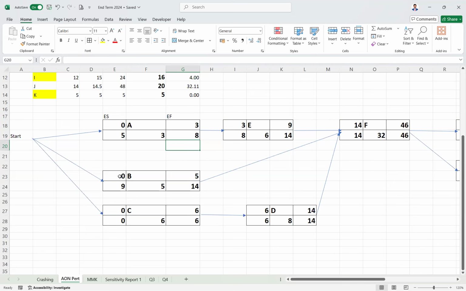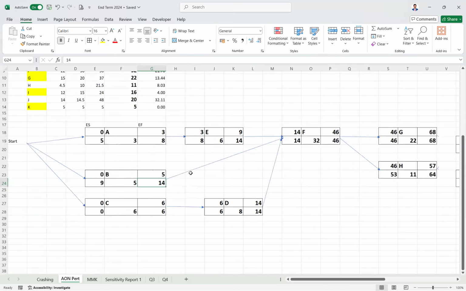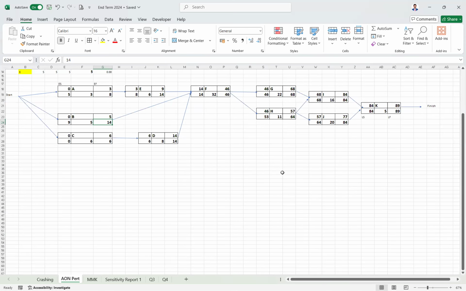Now, if you see B, early start is 0, which means you can start at 0 and finish at 5, or you can start at t equal to 9 days and finish at 14 days or weeks, whatever the unit is. So then we have some slack of 9 units. This is how we have got the entire node. You can draw this on paper. You need not do it on Excel.